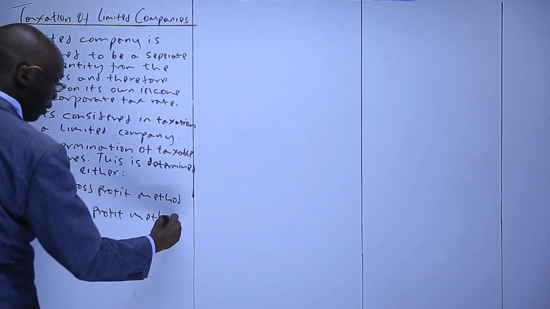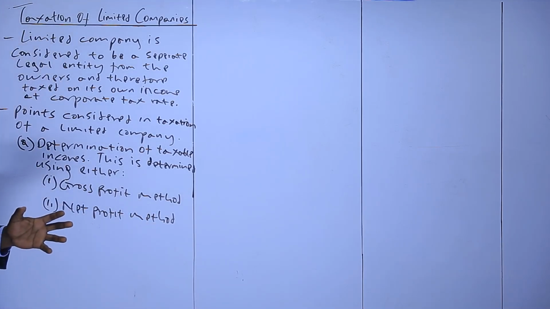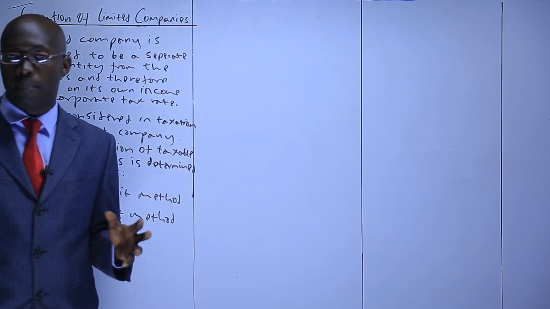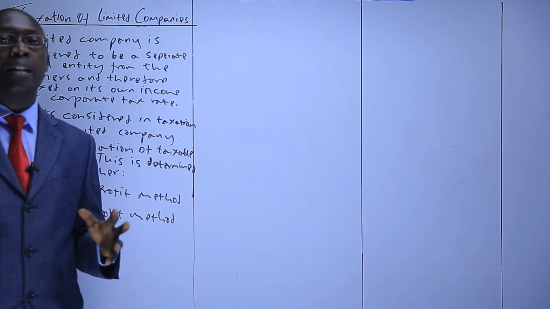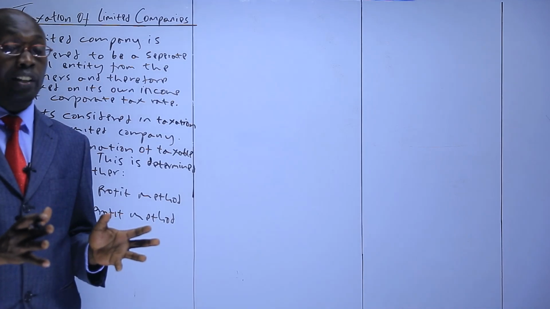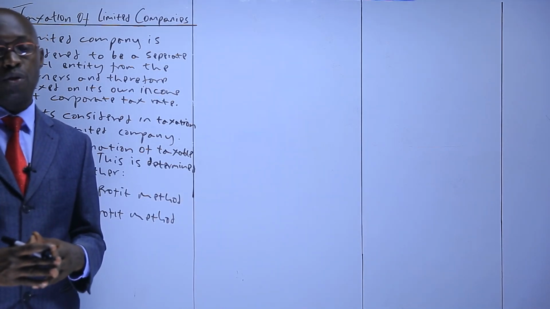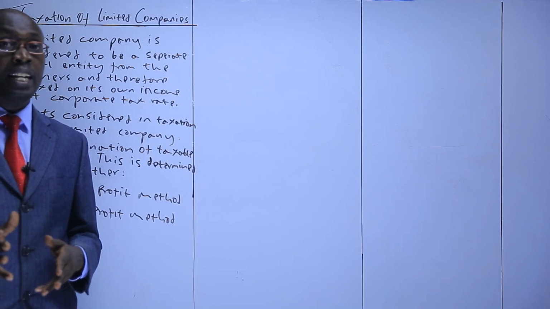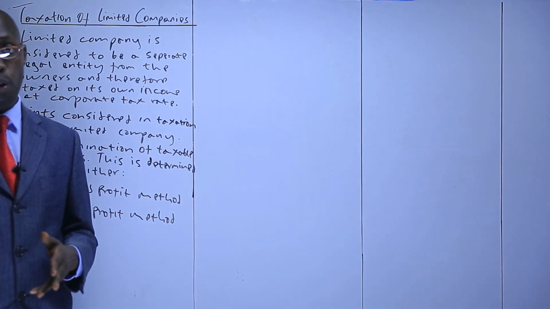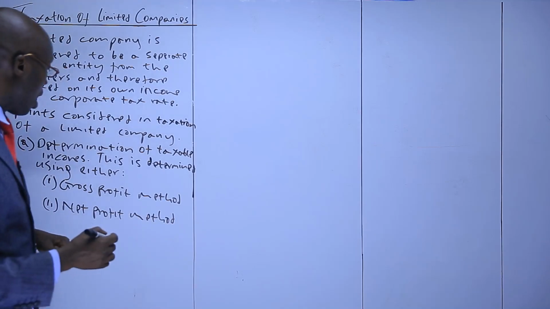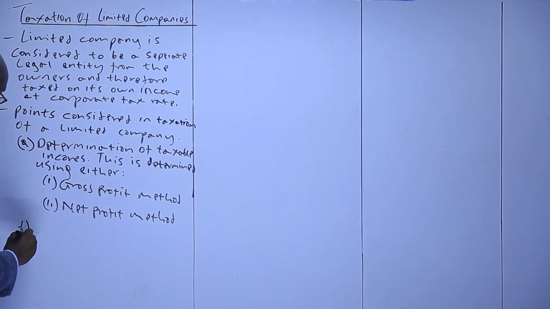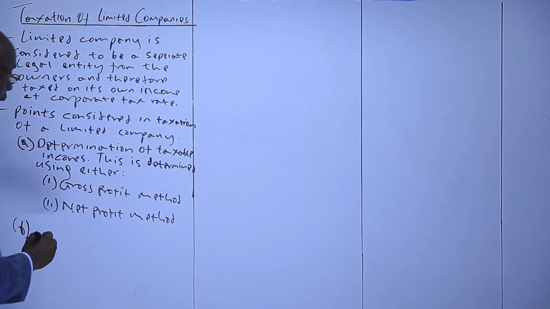So what we are saying here is that when you are determining the taxable income of a company, you determine it in the same way as any other business, the way we have been using it. Either the gross profit method, if you have not been given the net accounting profit. If you have been given the net accounting profit, then you use the net profit method. It's the same thing.